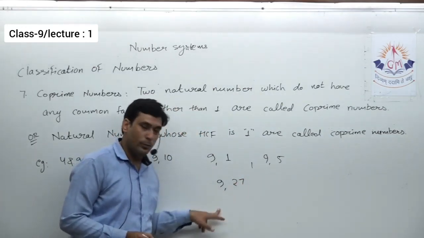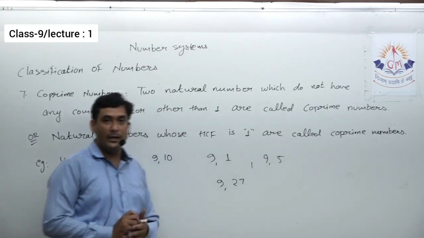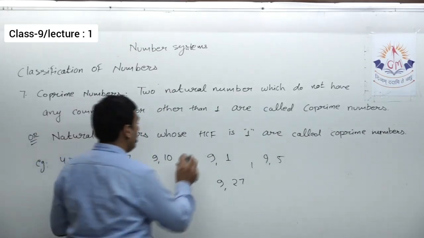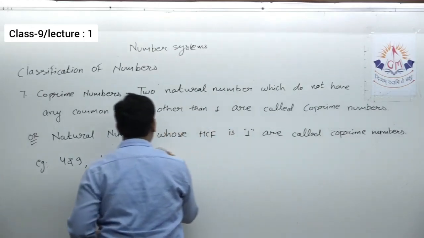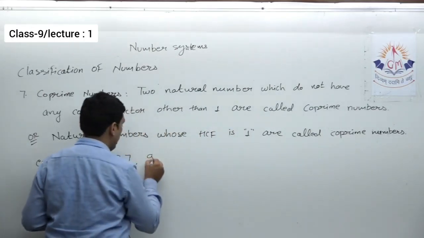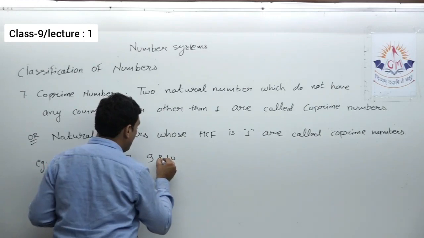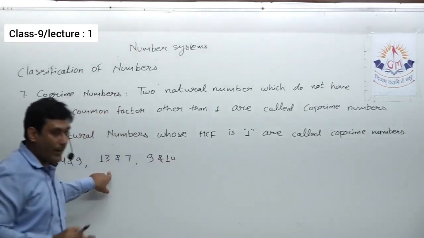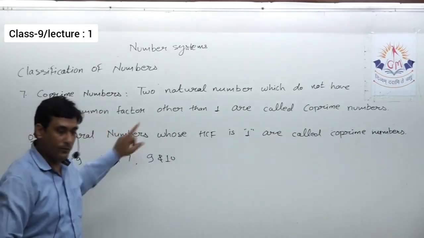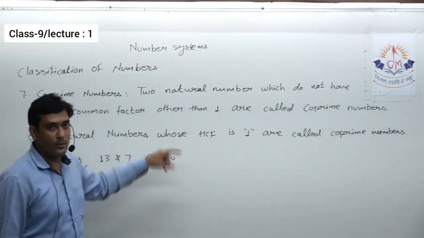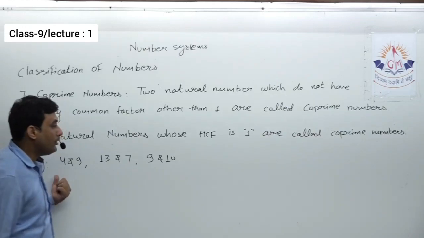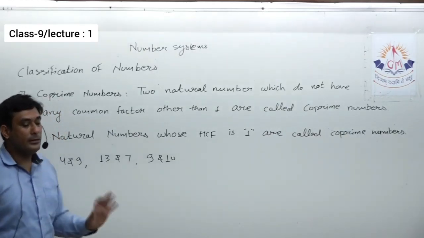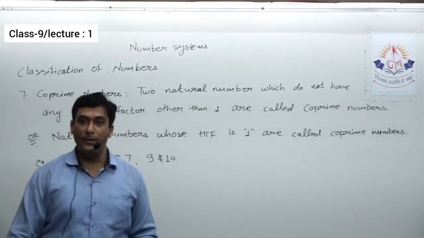Even though both are odd, they are not co-prime. So we can't say that always two even numbers or always two odd numbers are co-prime, but definitely we can say any two prime numbers always form a pair of co-prime, and any two consecutive numbers always form a pair of co-prime. And one thing more, co-prime numbers need not be prime themselves.